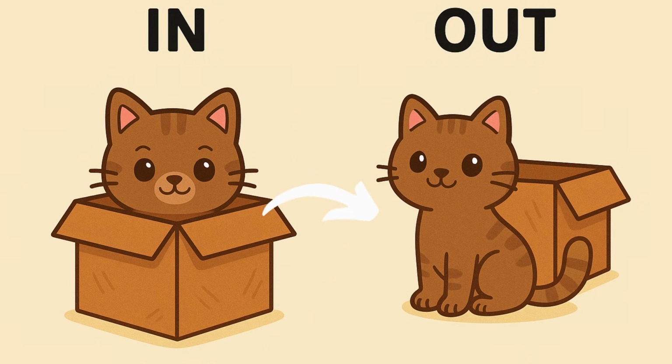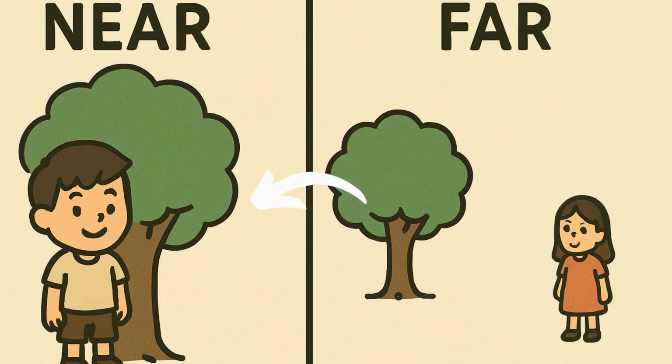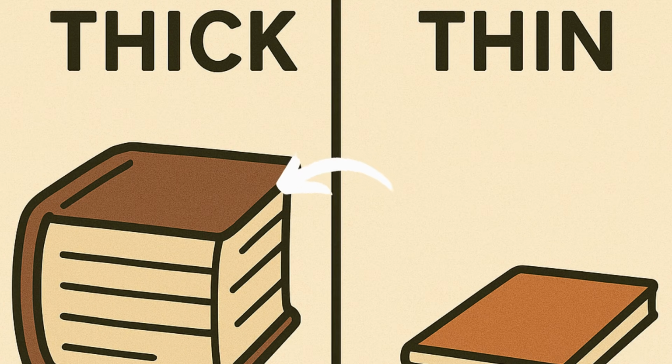In. Out. The cat is in the box. The cat jumps out of the box. Near. Far. The boy is near the tree. The girl is far from the tree. Thick. Thin. This book is thick. That book is thin.